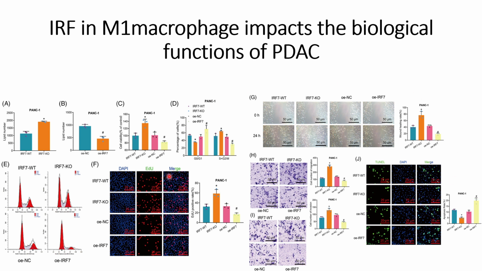So in conclusion, these experimental results suggest that IRF7 is inversely proportional to pancreatic cancer cell progression. If you want to understand more about the experimental details, how they conducted their experiments, you can go through the reference provided in the description.